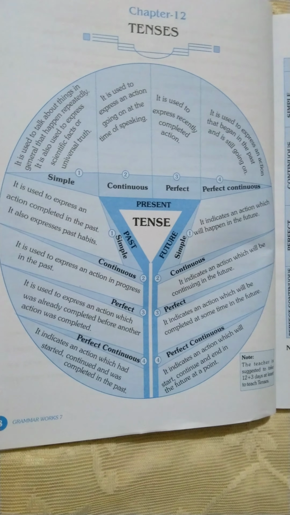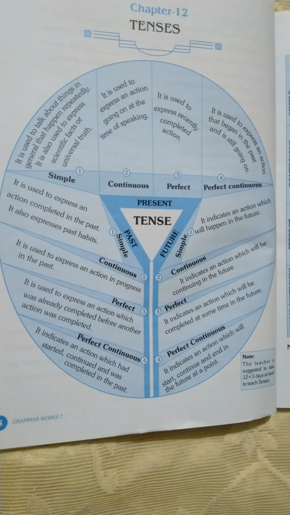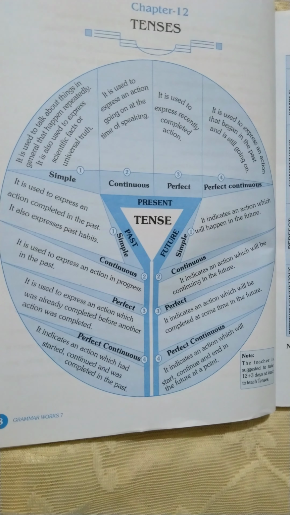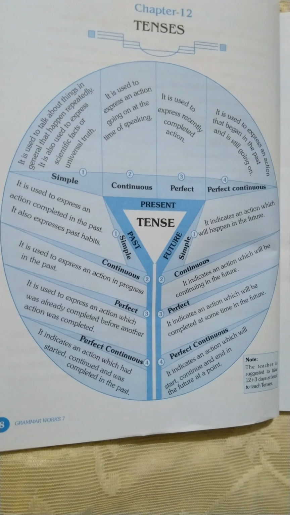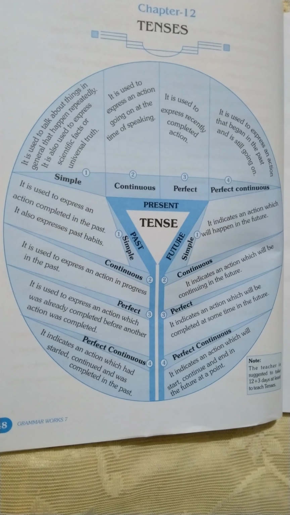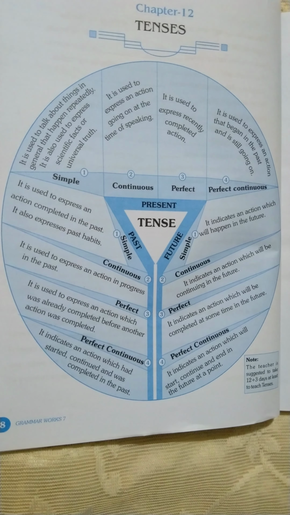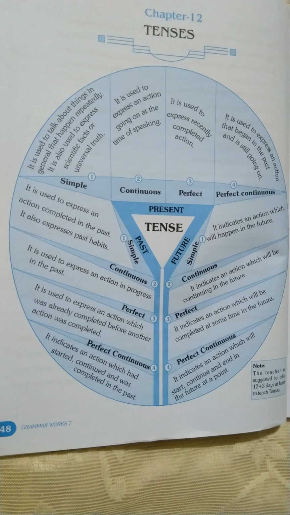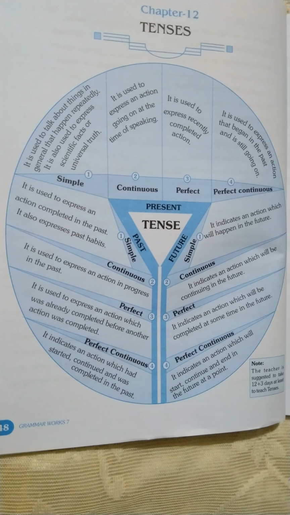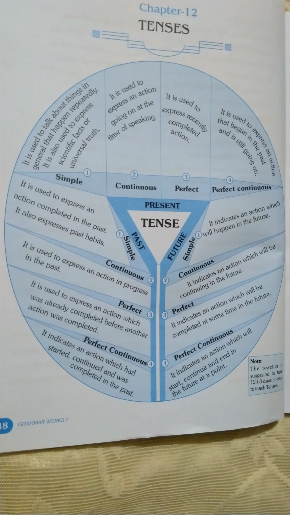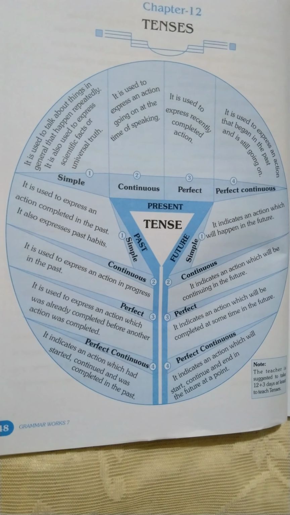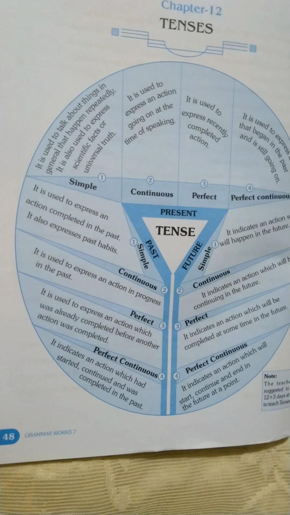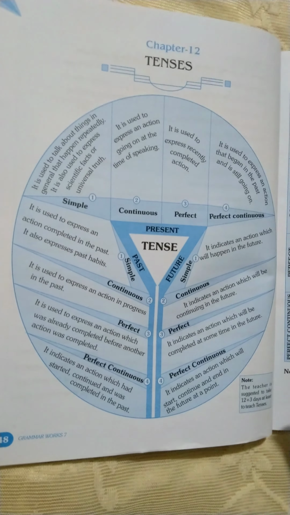Next is past perfect continuous. It indicates an action which had started, continued, and was completed in the past. It's very simple: it shows an action which started in the past, continued in the past, and finished in the past.